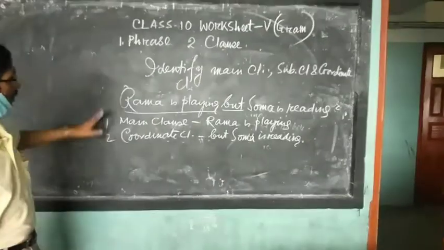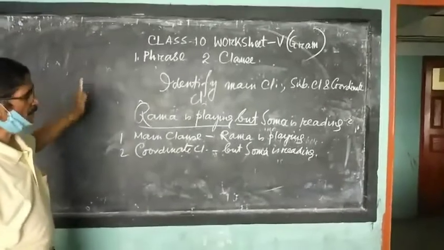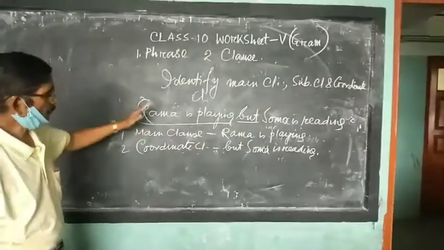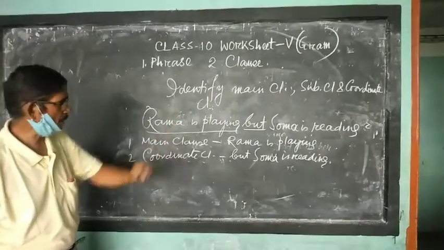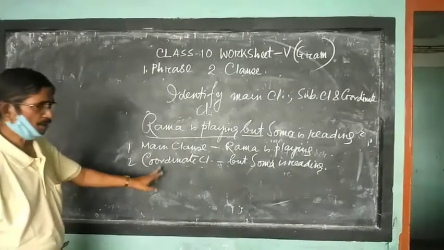Now you see this is the way to identify. If a simple sentence structure is given, it is the main clause. If a complex sentence is given, there is the independent clause, the main clause, and the subordinate clause. If a compound sentence is given, there is the main clause and the coordinate clause.